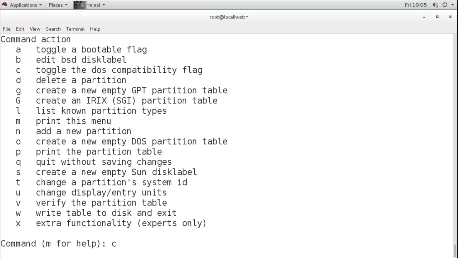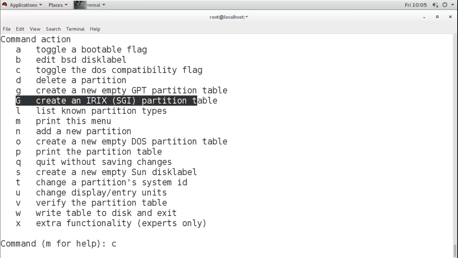This is for a fresh hard disk. Now we have a separate command for that also, so we don't have to use this here. Now capital G is to create an IRIX SGI partitioning table. This is also a kind of partitioning table which we don't use. These are for other kinds of Unix systems. So this command will also not be used here.